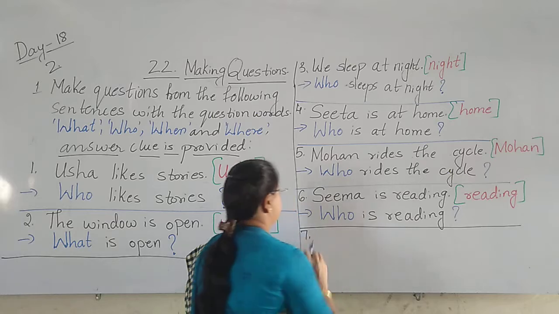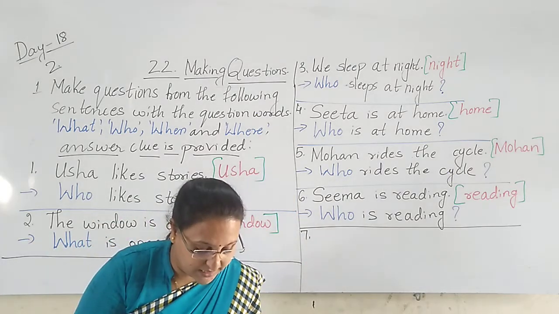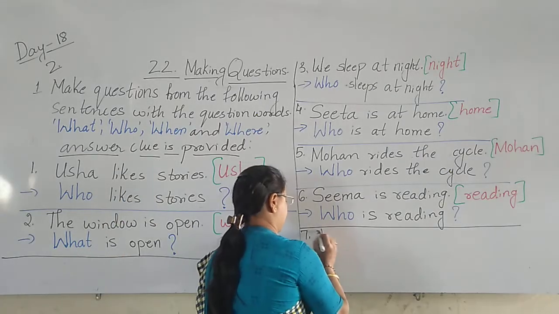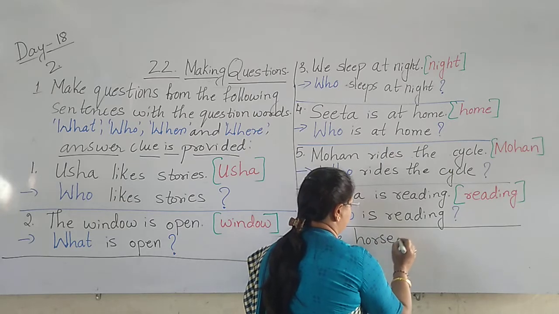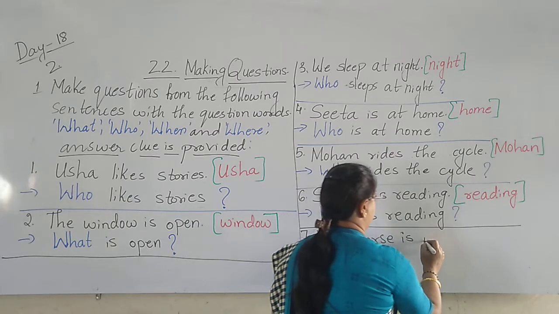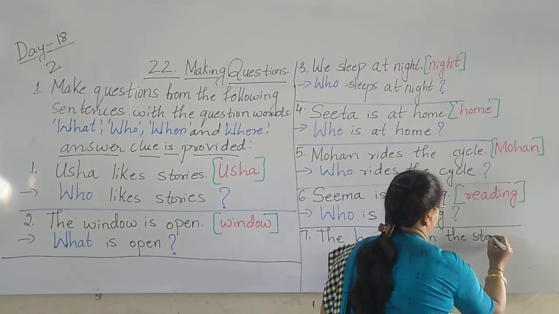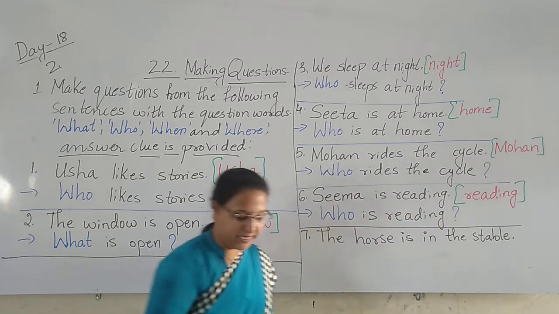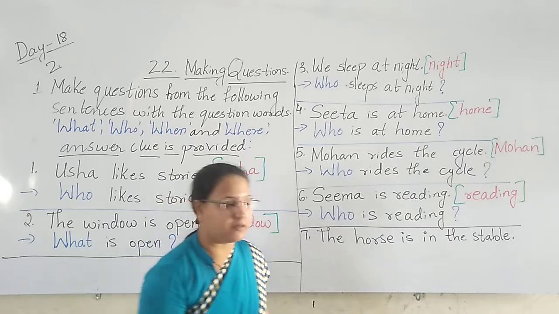Next. 7th one. The horse is in the stable. The horse, T capital. The horse is in the stable. Sentence complete. In bracket, the word is given here, stable.